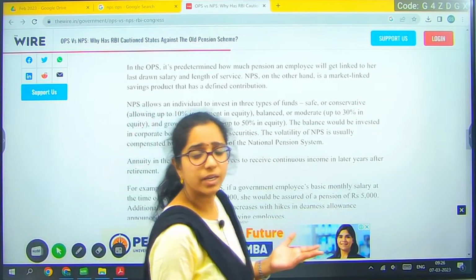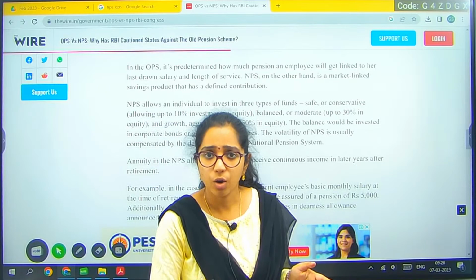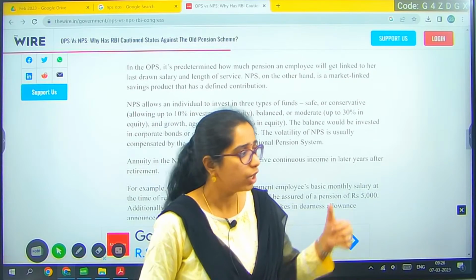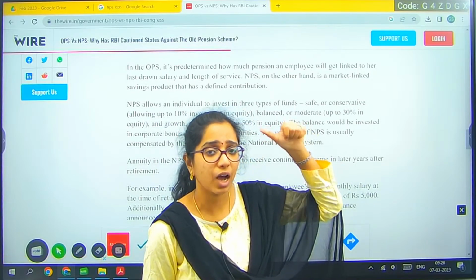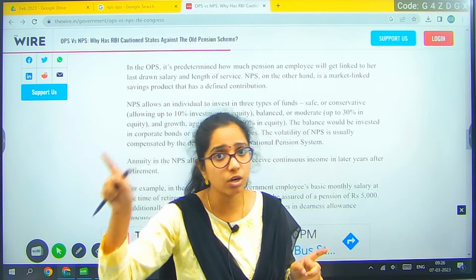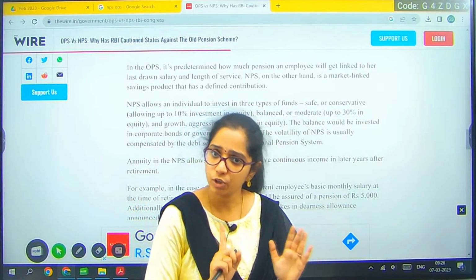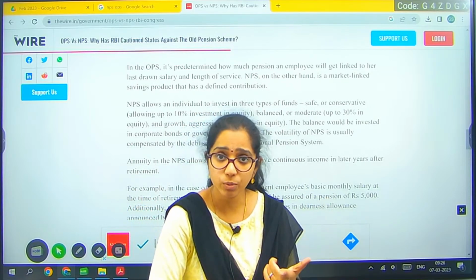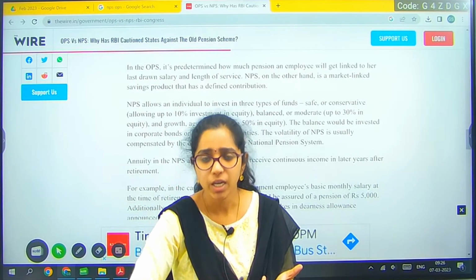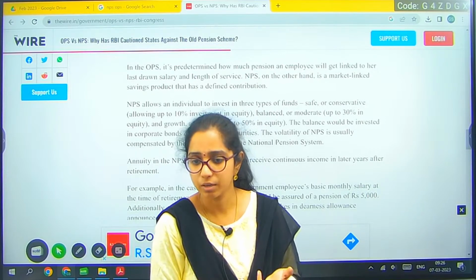Now the issue is this, see the negative end. Let's say the market output is not more and I am contributing less. Now will I have my security? Through the OPS scheme I can get exactly half of my amount, irrespective of the market scenario, and additionally I will get my dearness allowance. What about NPS? Here government contribution will be there, my contribution will be there, employer contribution will be there. Irrespective of this, what is the issue? The main thing, it is market driven.